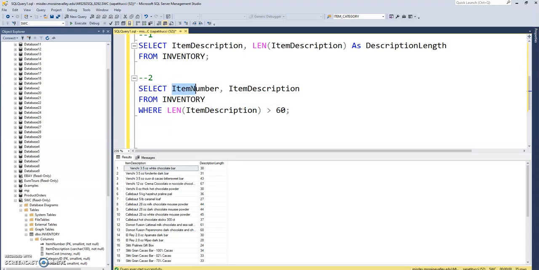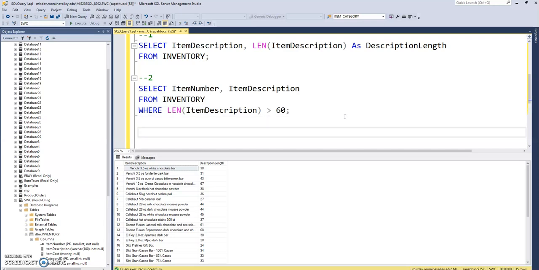Okay, so we were told to select the item number and the item description from the inventory table, but here I'm using len in the where clause. We want to know which descriptions are affected, which are greater than 60 characters and are going to be subject to being truncated. So there you have it. The len function will get the number of characters.